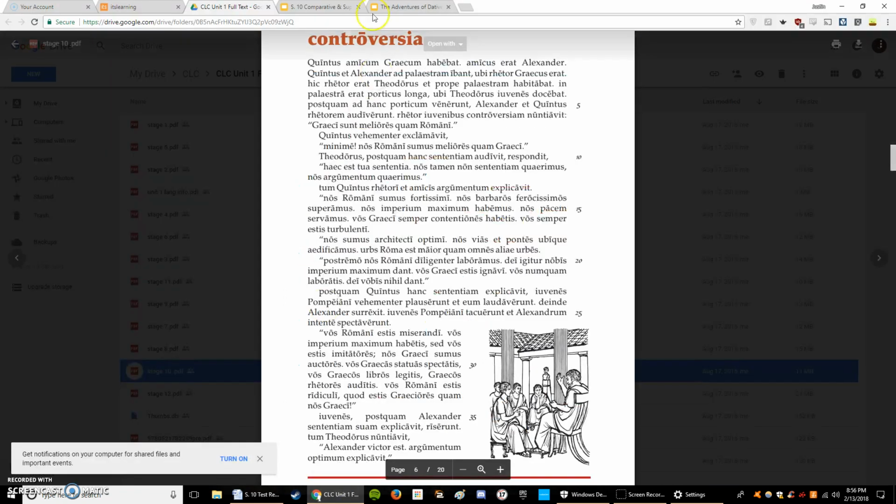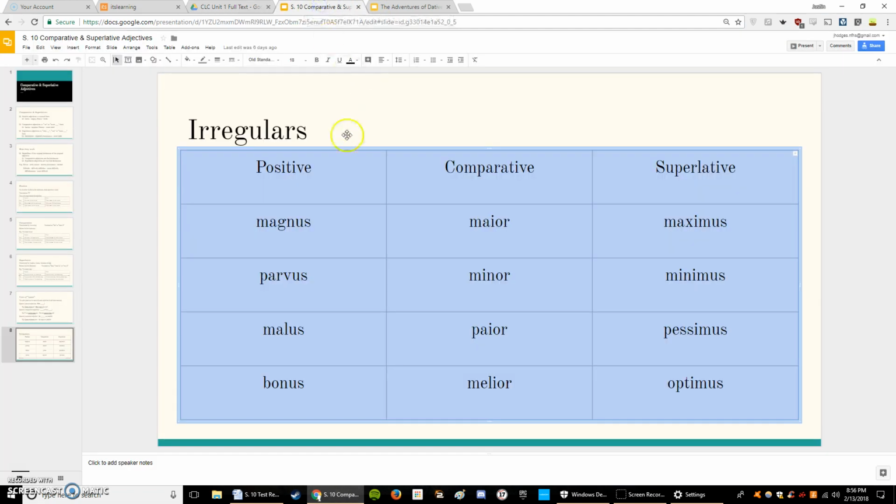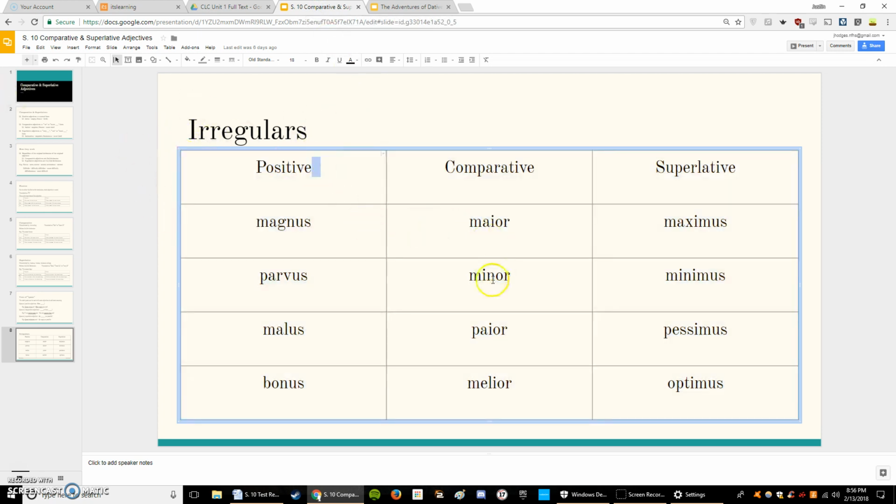So according to our comparative and superlative notes, on the very last slide and at the very bottom of your note sheet, we had some irregular positive, comparative, and superlative adjectives. As you see at the bottom, you have bonus, followed by melior, and then optimus. Well, we see melior right here is in the comparative. It also ends in IOR, as all other comparative adjectives do. Bonus means good. Melior, as its comparative, would mean better.